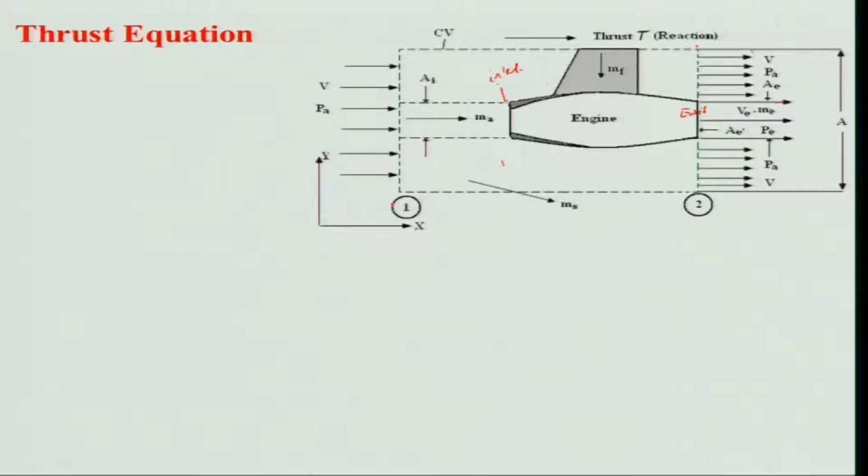That is station 1, and at the exit I am saying station 2. Keep in mind that this surface is far away, because if I take a streamline over here, what will happen? It will take the shape of the things, and then I have two dimensional flow. If I resolve it, one in the x direction, other in the y direction, it will be two dimensional.